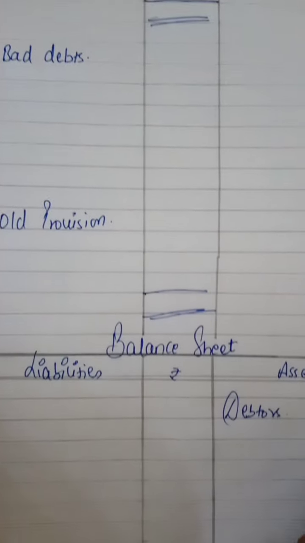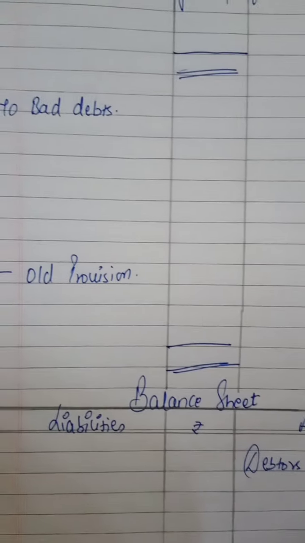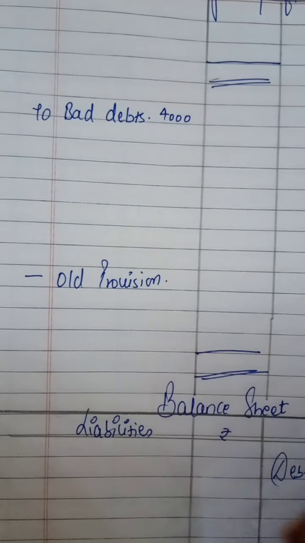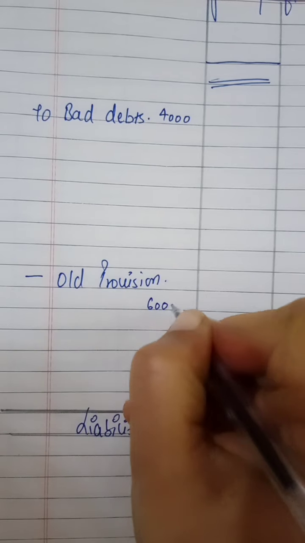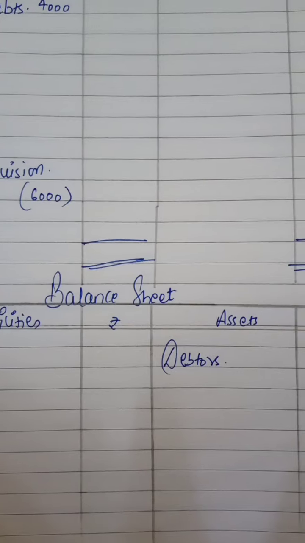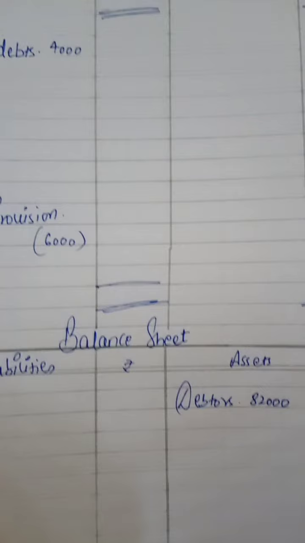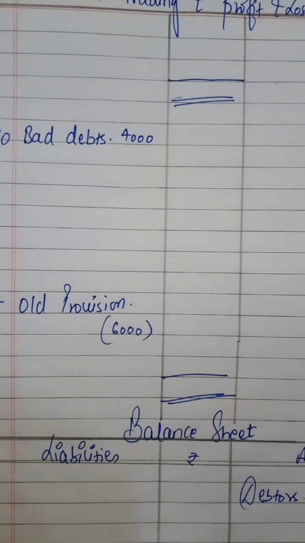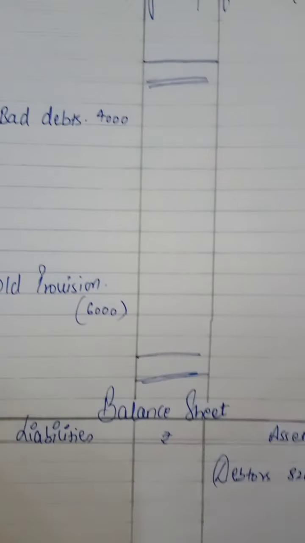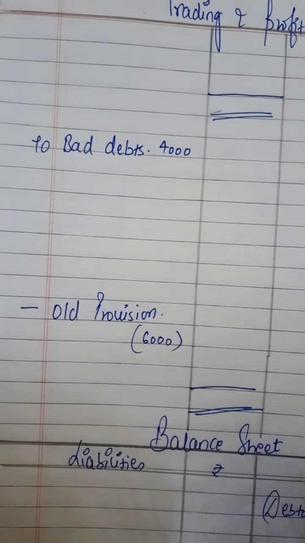And one more thing will be given to you, that is debtors. So these three things, suppose we take an example. 4,000 is the value of bad debts given to you. 6,000 is the value of old provision, and 82,000 is the value of debtors given to you. These three things will be given inside the trial balance, and you have to place them at one place only. Debtors in assets and bad debts in profit and loss debit side, and old provision will be subtracted from it.